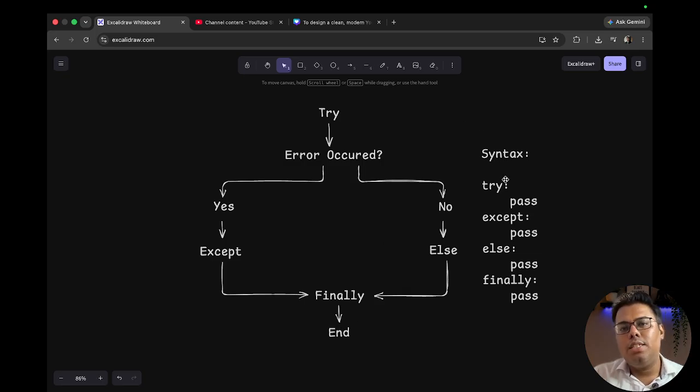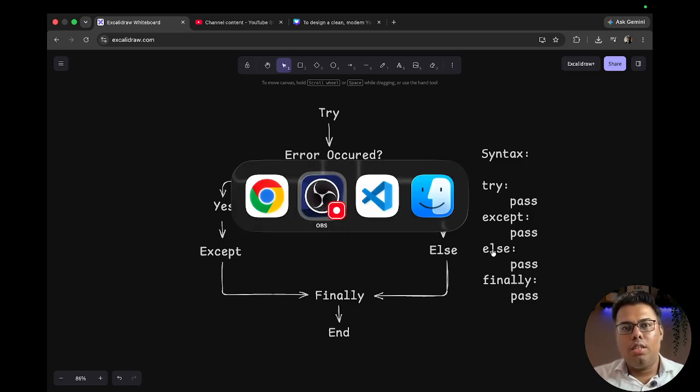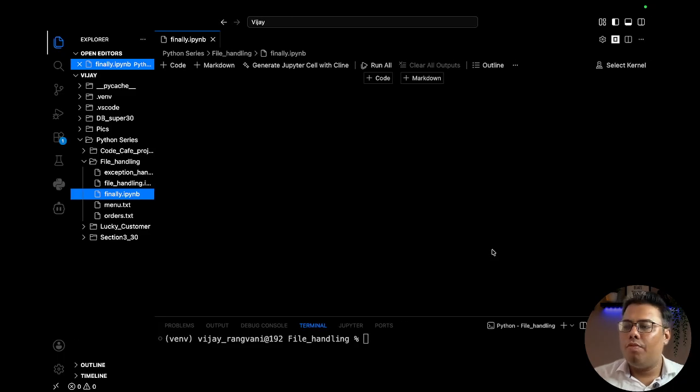And syntax wise, it is very simple. First we will write the try block, then the except block, then else, and then finally. Out of except and else, only one block will be executed, both won't get executed at the same time, because else will be executed whenever the situation is success, and the except will handle only the situations where the error is there, and finally will be executed in both the scenarios. Okay, so let's see the implementation of this one.